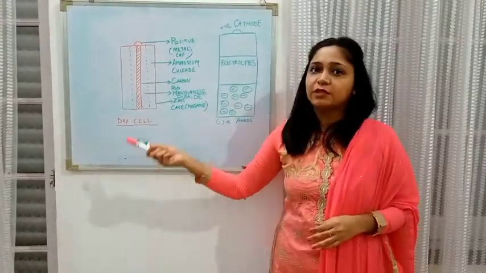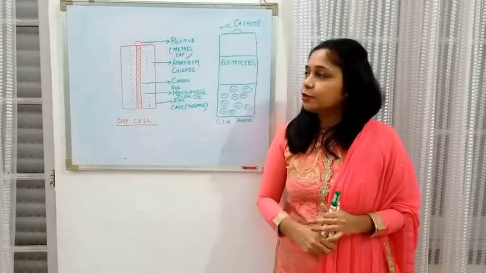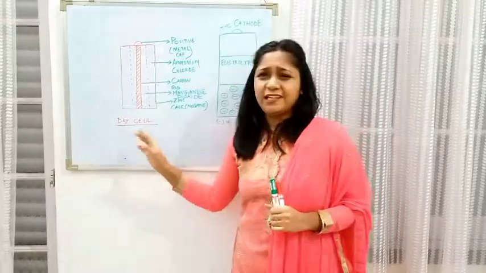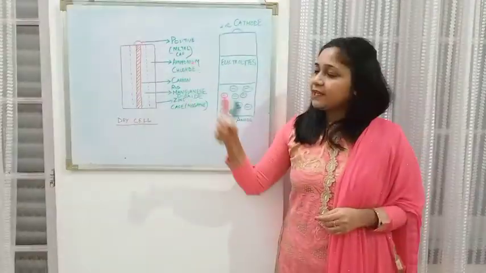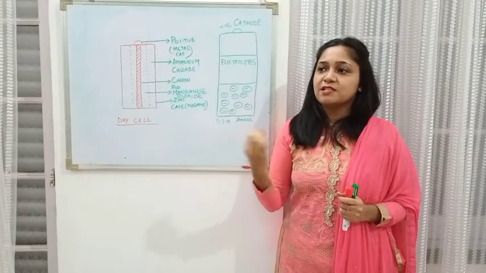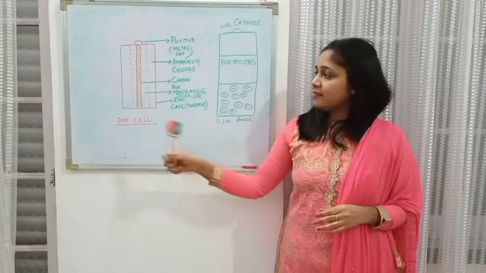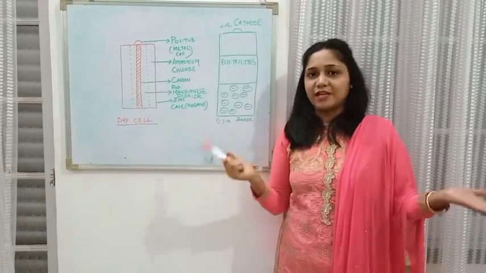So let us have a look inside the working of a dry cell. First of all, why is it called a dry cell? Whenever electrolytes are there, they are mostly present in paste form. So there is no liquid involved in the making of the dry cell, and that's the reason it is called a dry cell.